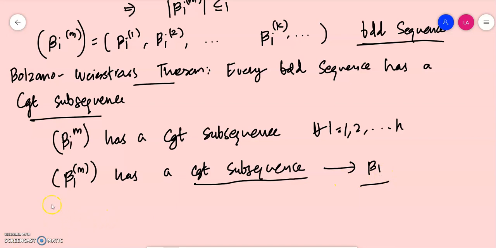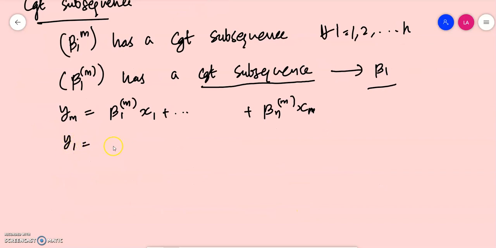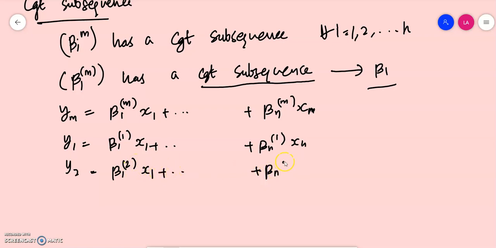So we have defined ym to be beta 1m x1 plus etc. beta nm xn. y1 should be beta 11 x1 plus etc. beta n1 xn. y2 should be beta 12 x1 plus etc. beta n2 xn, etc. This is ym.